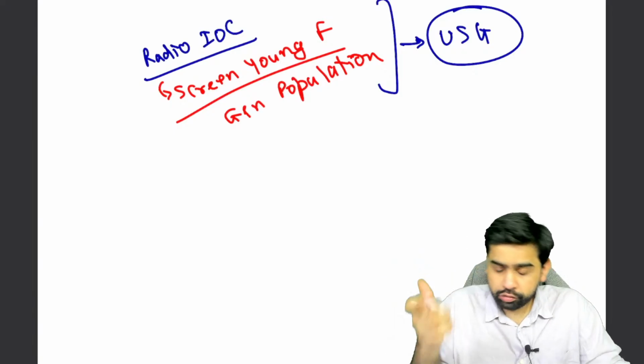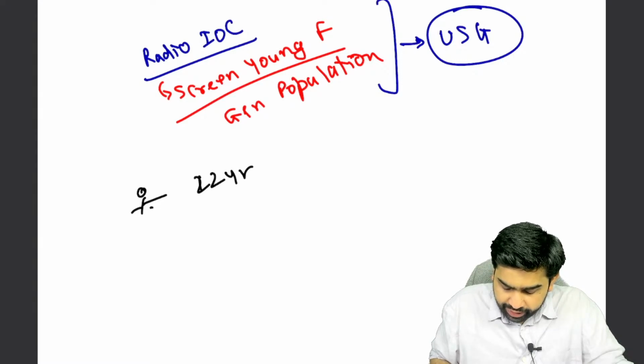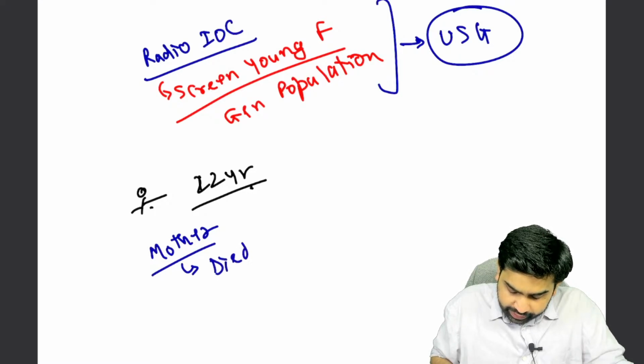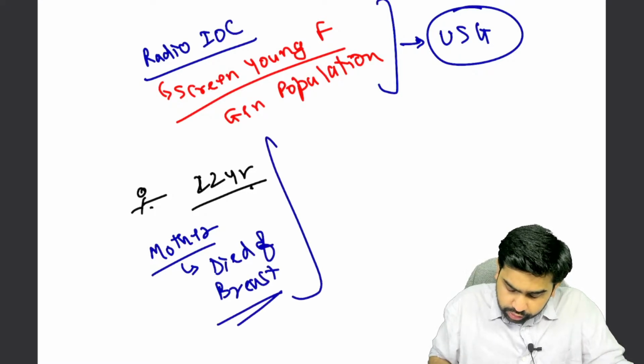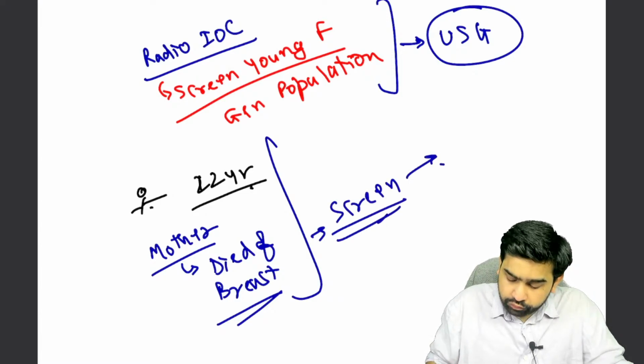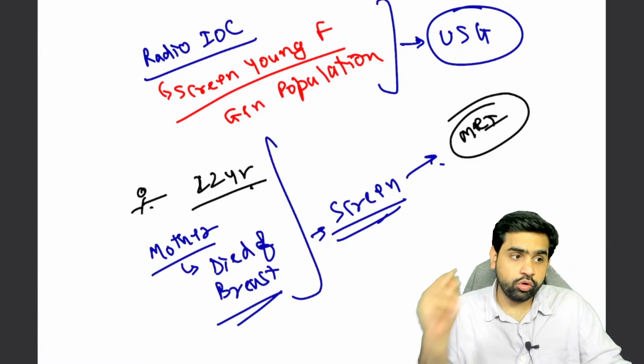But if they tweak this question and say the female is, let's say, 21 or 22 years old, and she gives a history that her mother died of breast cancer, and now you want to screen this patient, what are you going to use? For the screening of this patient, you are going to use an MRI. I hope you're able to understand this.